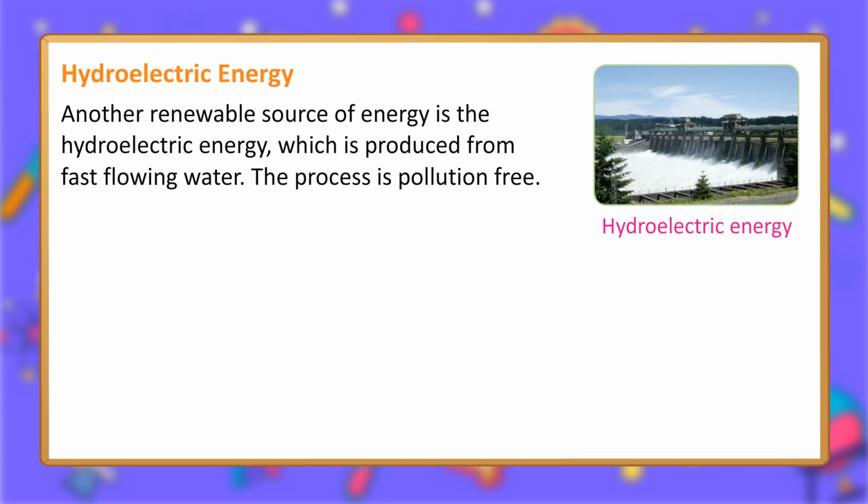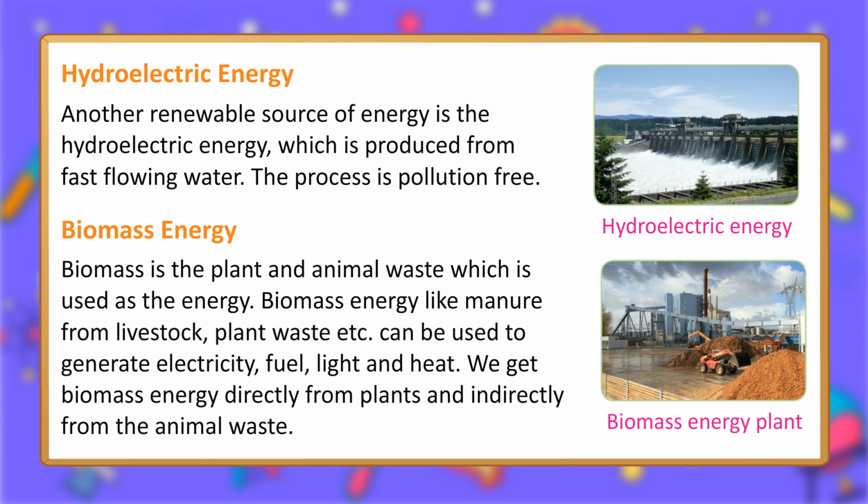Hydroelectric energy. Another renewable source of energy is the hydroelectric energy, which is produced from fast-flowing water. The process is pollution-free. Biomass energy. Biomass is the plant and animal waste which is used as the energy. Biomass energy, like manure from livestock, plant waste etc., can be used to generate electricity, fuel, light and heat. We get biomass energy directly from plants and indirectly from the animal waste.